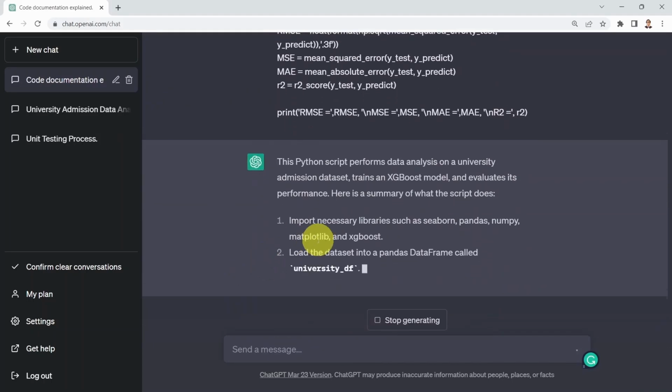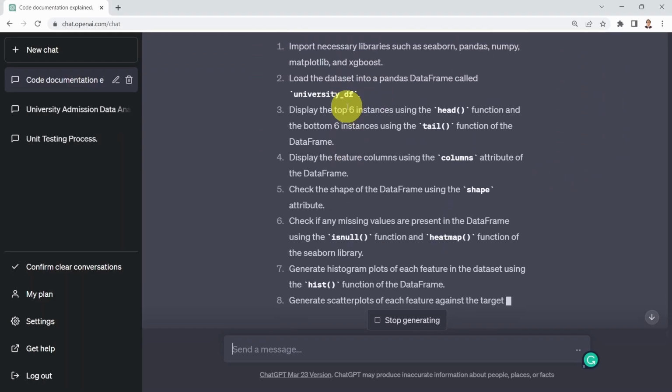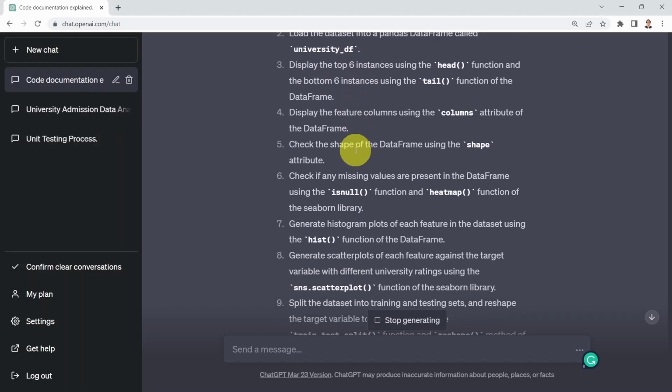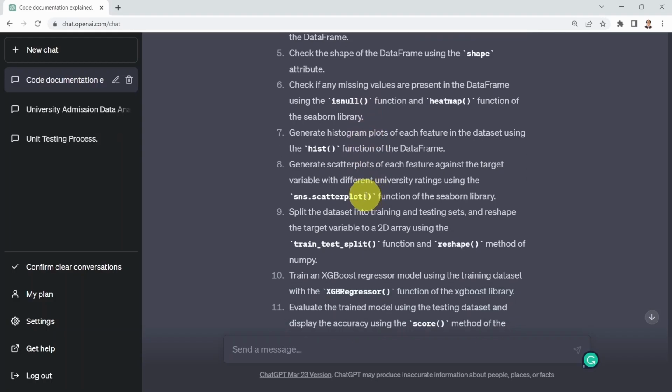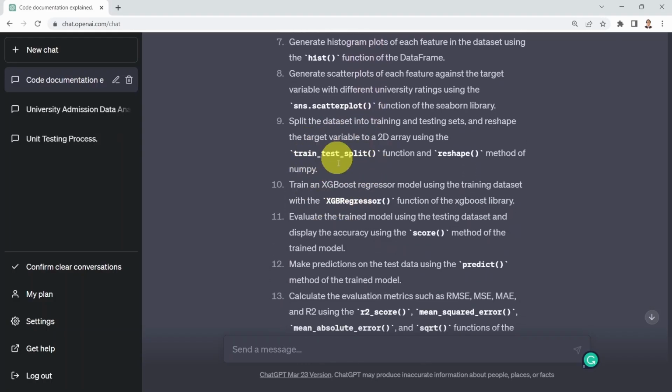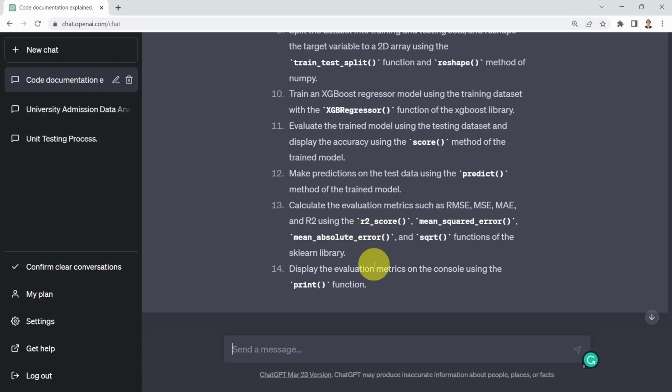What you get here, well, this Python script performs the following tasks. It imports the data. It imports the libraries. It displays the first top 6 instances. We'll display the feature columns. And then we are going to check the shape of our pandas data frame. And then we're going to check whether we have null or missing elements or not. And then we're going to generate histograms, plots, scatter plots, and then afterwards split our data into training and testing, train an XGBoost algorithm, evaluate the model, make predictions, calculate the metrics, and display as well all the metrics using the print function. Again, super powerful.